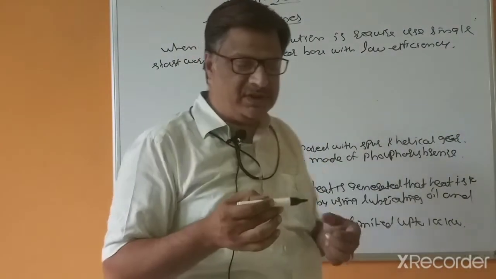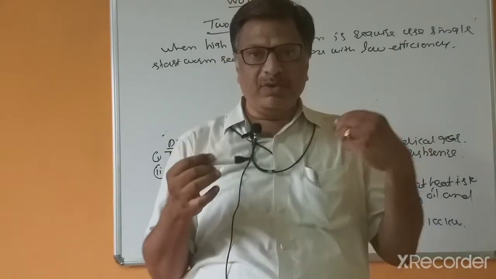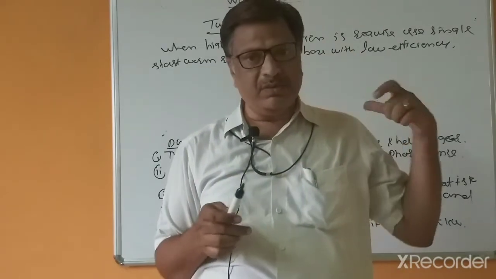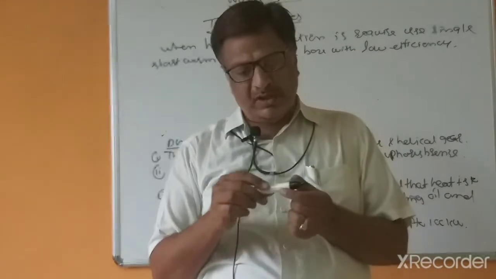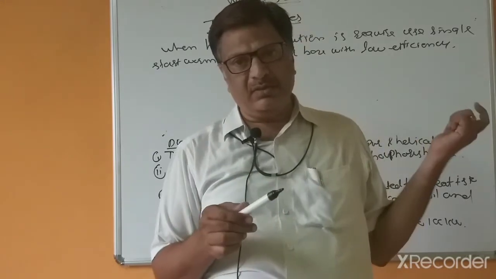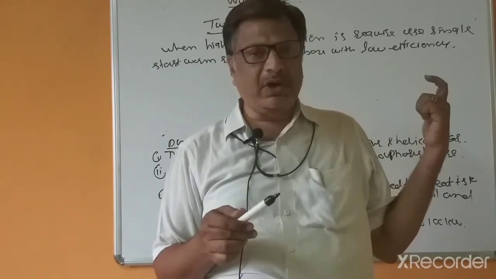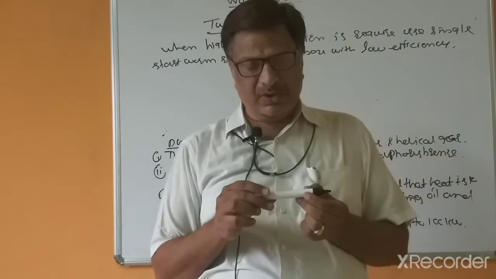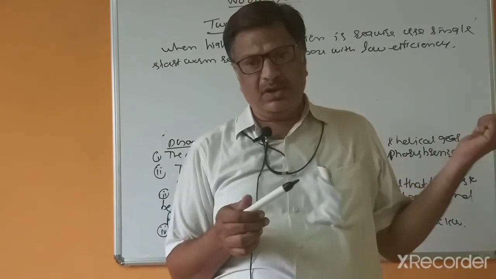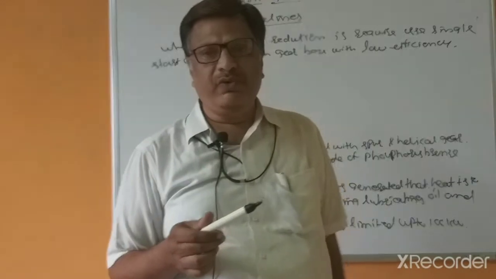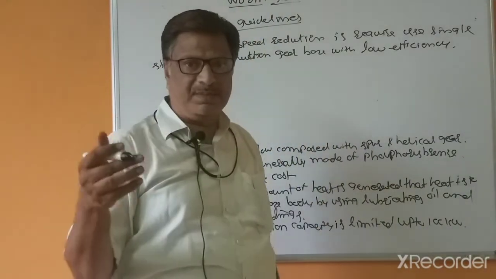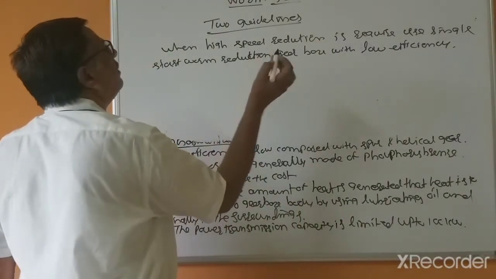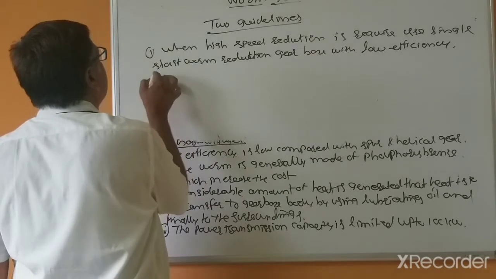For single start, here is the number of teeth advanced. Suppose the worm advances one tooth, and how much does the worm wheel advance? If one tooth advances on the worm wheel, that is called single start. If the worm advances one tooth and two teeth advance on the worm wheel, that is called double start, then triple start, and likewise that is the lead. So this is the first guideline.